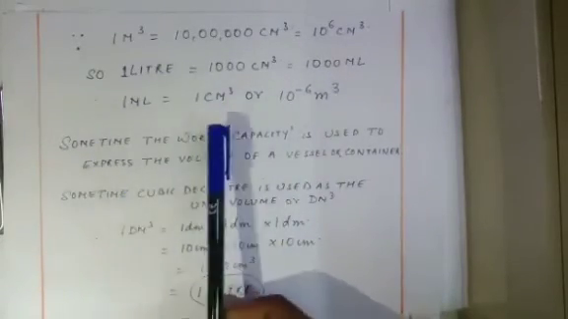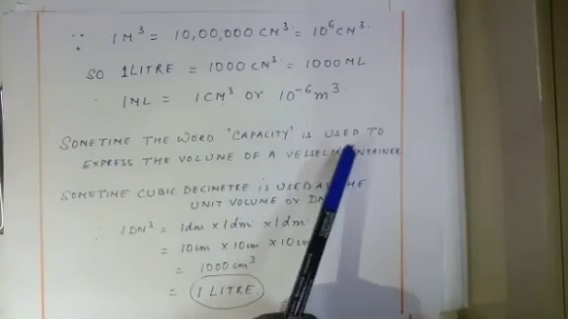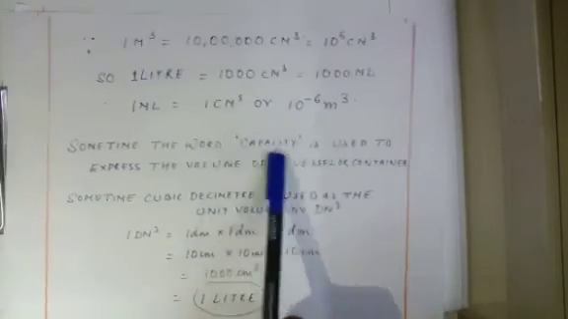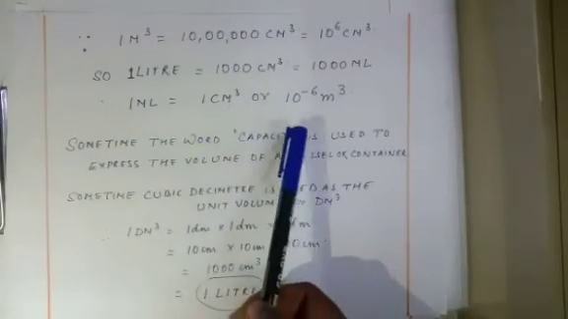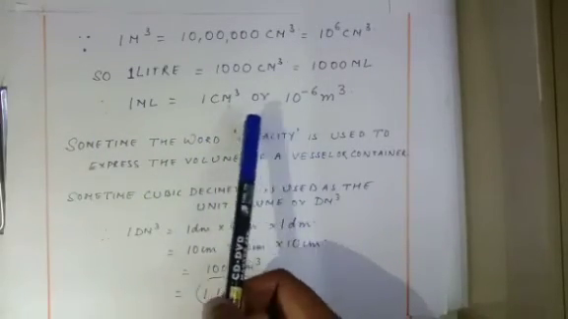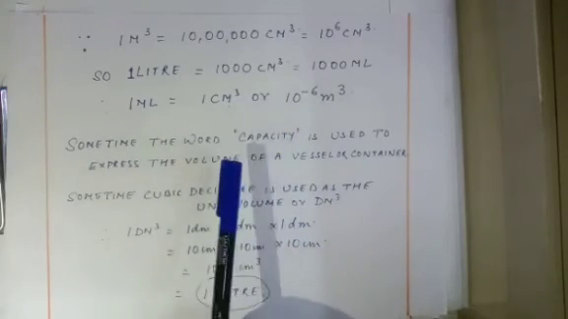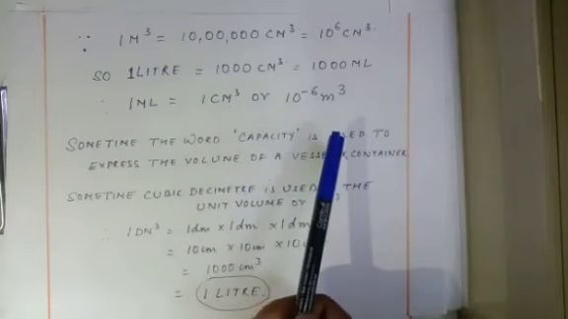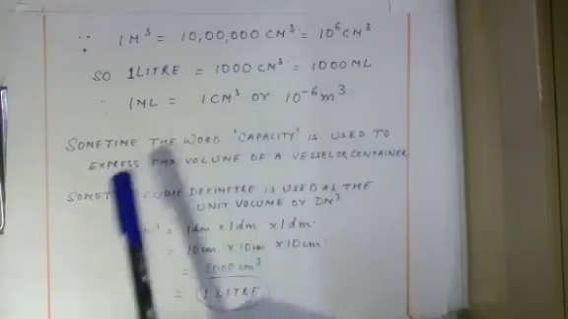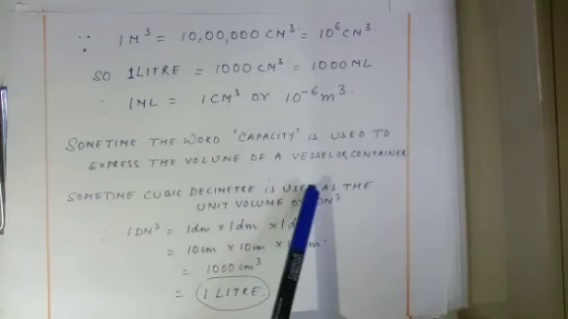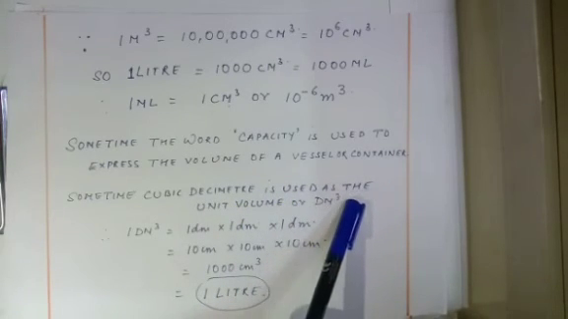Now, sometimes the word capacity is used to express the volume of a vessel or container. Now, what does capacity mean? The maximum amount that something can contain or hold. We use it to express the volume of a vessel or a container or a jar or a jug. So sometimes cubic decimeter, or decimeter cube, is used as the unit of volume.